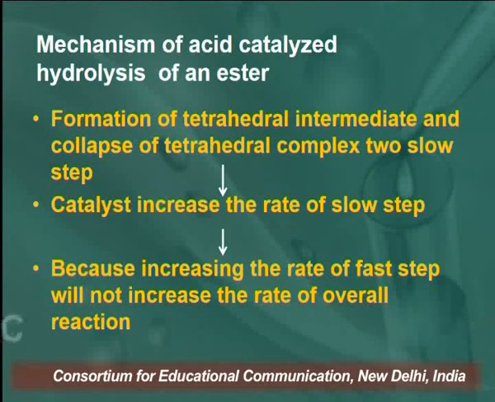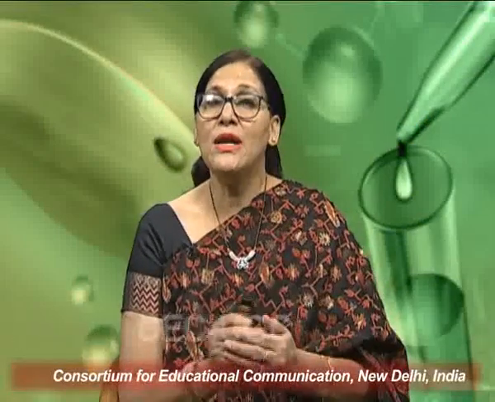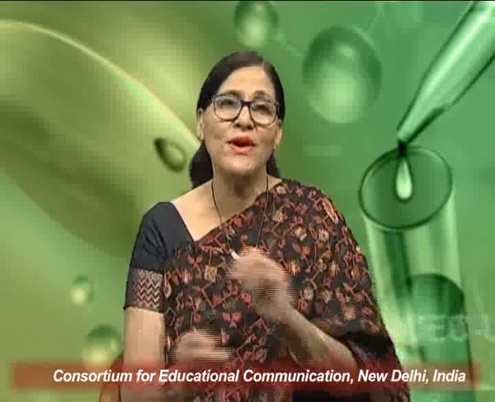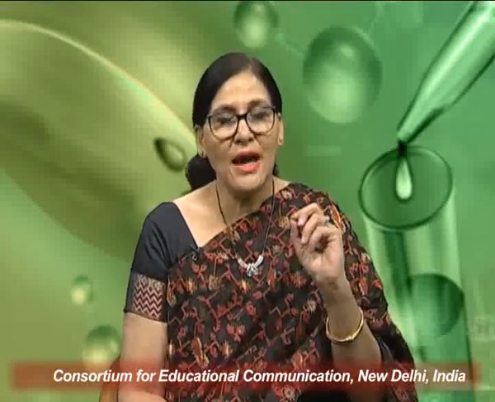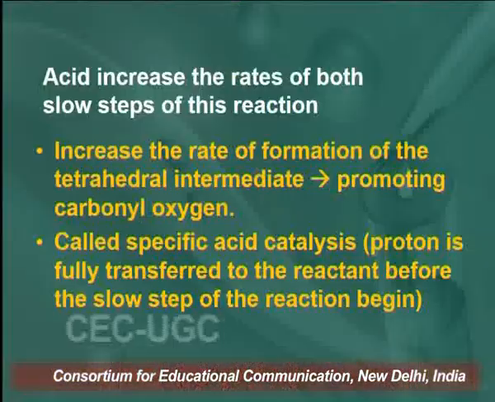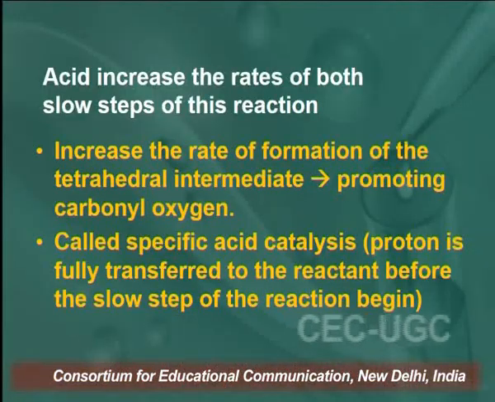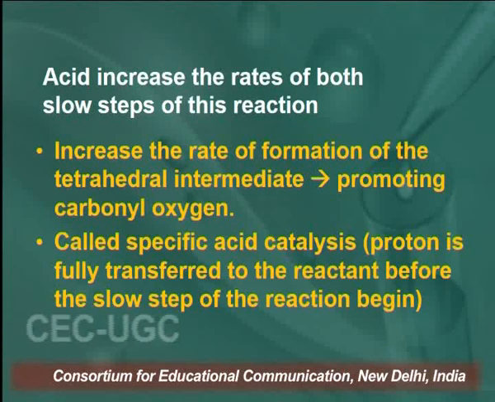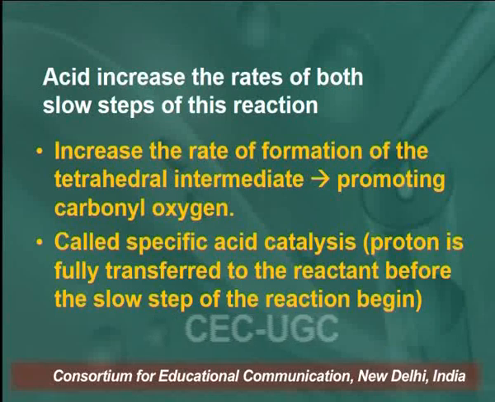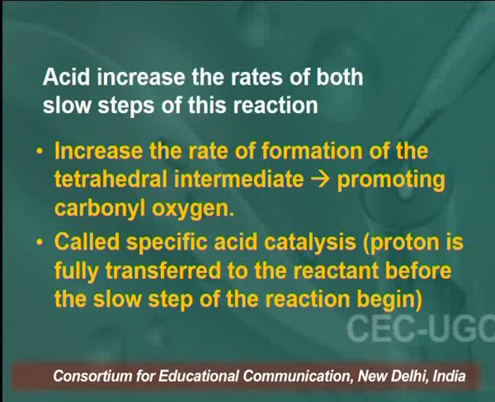Learn that the acid catalyst increases the rate of both of these slow steps, because increasing the rate of only the first step will not increase the rate of the overall reaction. So the acid increases the rate of both slow steps, the formation and the collapse of the tetrahedral intermediate.